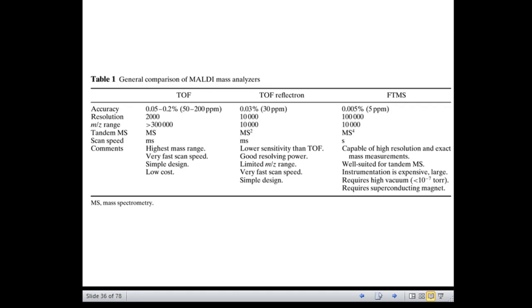And if you just look at the scan speed, TOF scan speed is in milliseconds. TOF reflectron scan speed is in milliseconds, whereas FTMS scan speed is in seconds. So there is a big difference.